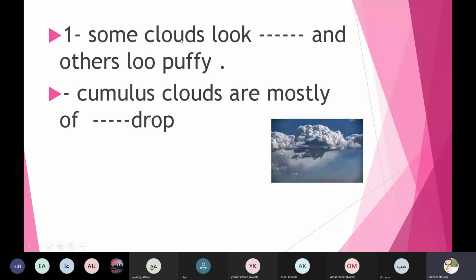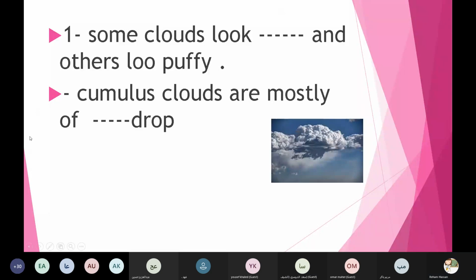Some clouds look wet and others look puffy. Some clouds look thin, or can you choose look thin or look tall? Tall or thin? Thin. Yeah, some clouds look thin. Thanks a lot, honey.